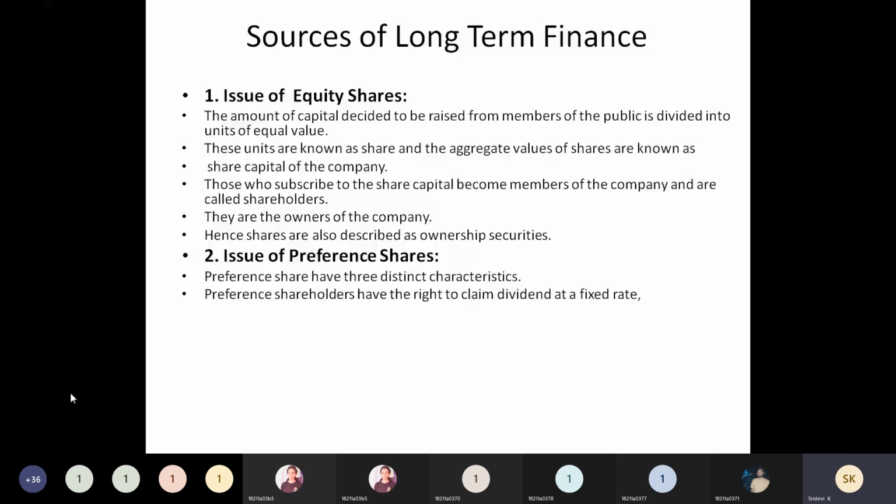So sometimes the company itself is going to purchase the shares. So in such case, they are going to give a certain notice and they are going to redeem these shares.